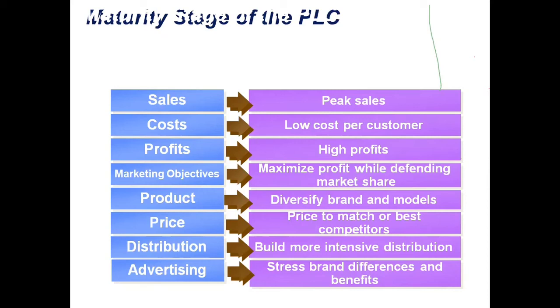Then distribution, build more intensive distribution. As the sales is reaching its peak, go on increasing your distribution channel. Then advertising, stress brand differences and benefits. Here we are not talking about the product awareness or about the brand extensions. Here we are stressing more about brand differences and benefits.